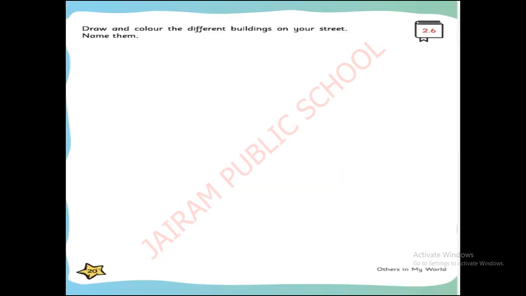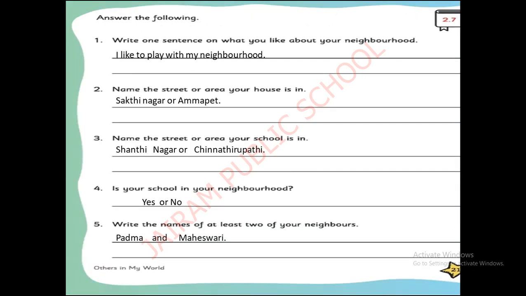Okay, next page. Now here, draw and color the different buildings on your street and name them. You have to go outside and see what are the neighborhood places around your house. You have to see them and draw and color. You have to color it neatly and draw. If it is a bank, railway station, police station, whatever is there, you have to see and draw. Okay, good.